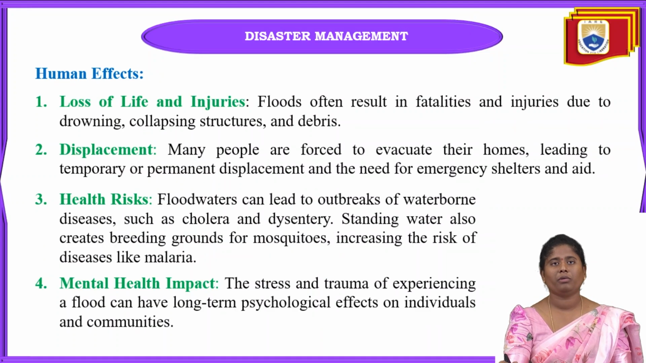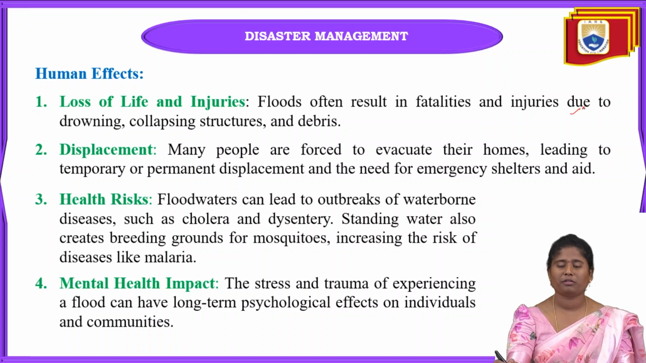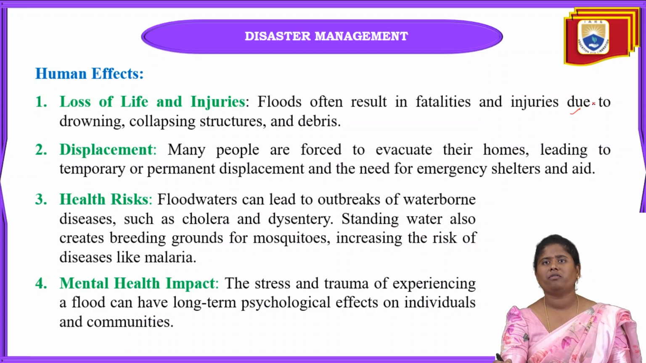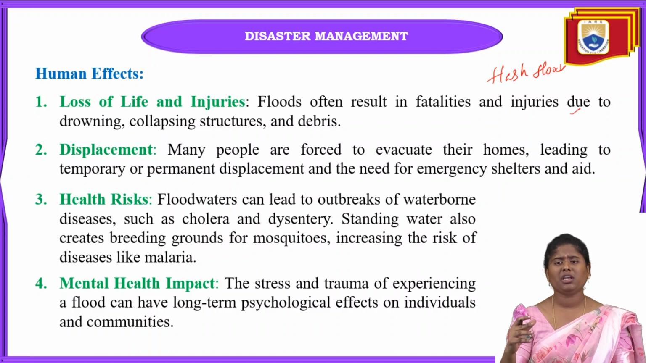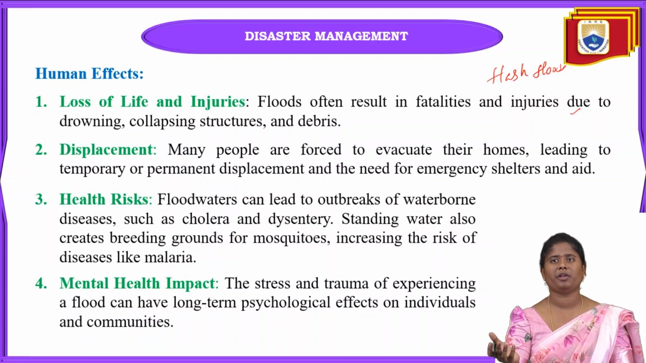And next one is human health. Here there will be so much loss of life and injuries. That is the first one. If floods occur, for example a flash flood, we can't predict it. But why? Because within immediate action heavy rainfall will be there. It will just wash out the overall area.